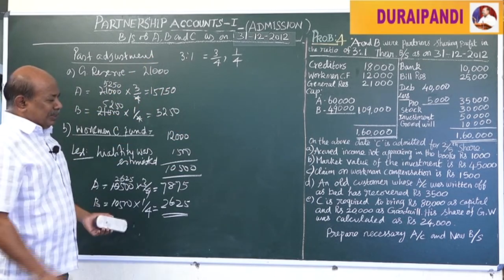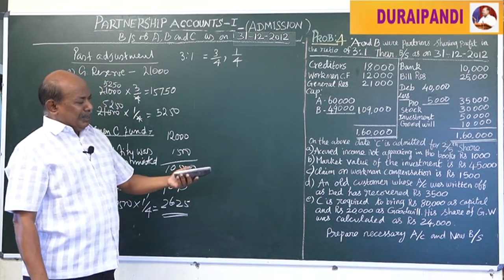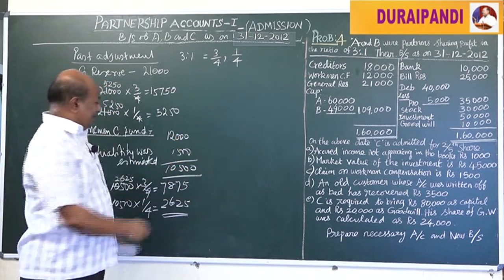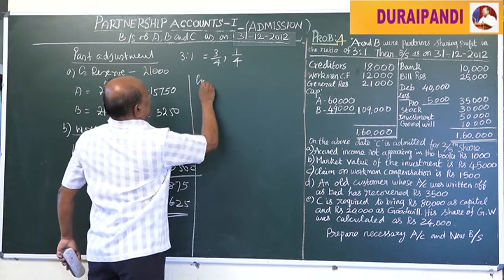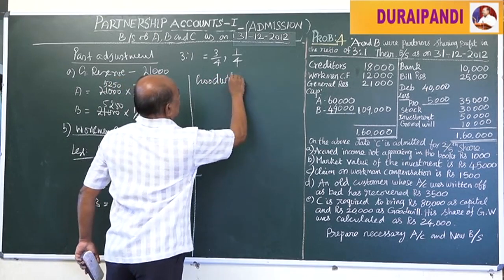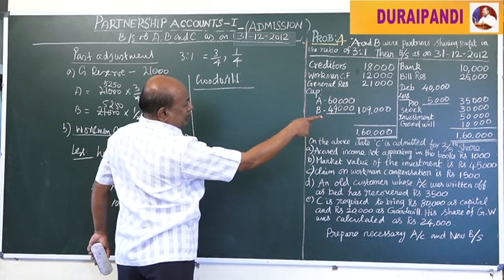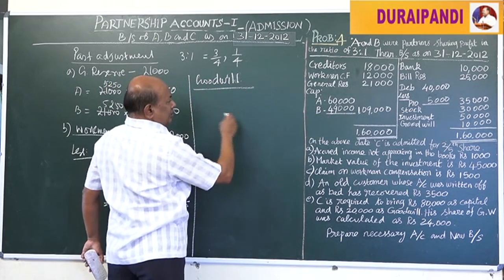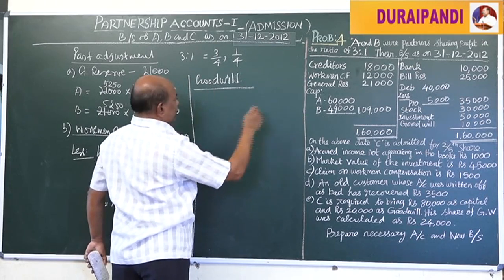Next, we have to see the treatment of goodwill. How we have to treat the goodwill. First, the 10,000 rupees worth of goodwill is written off from the books. That means that amount of goodwill is debited to the old partners' capital accounts.